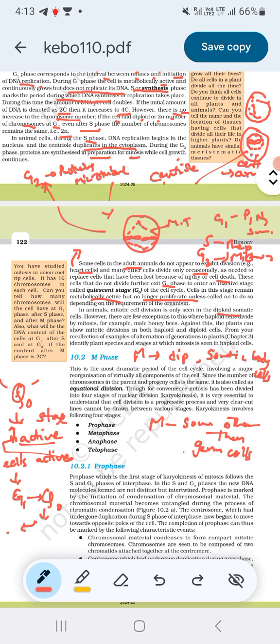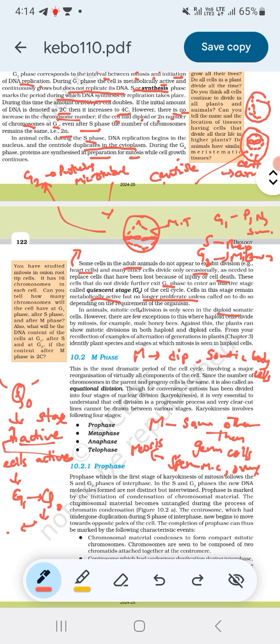Germ cells, what are germ cells? Like the sperm mother cell and the ovarian cell, right? Except in these cells, in all the remaining cells mitosis occurs. In germ cells, meiosis occurs. In somatic cells, mitosis occurs. Mitosis is only seen in the diploid cells. However, there are a few exceptions.